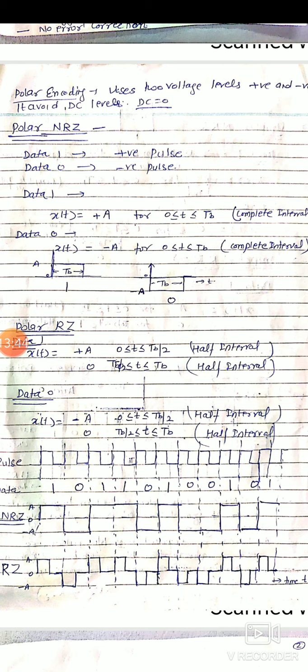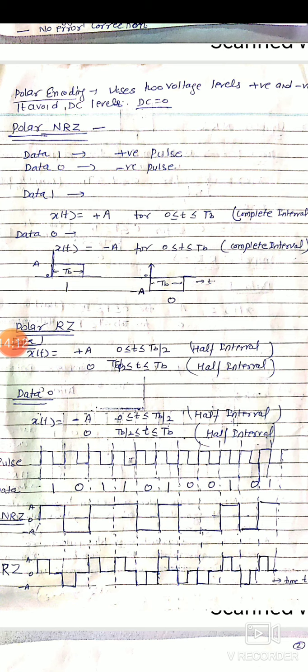Now from these characteristics, from these waveforms, we can say that in polar non-return to 0, the overall DC value will be reduced, because here we are assigning some positive pulses and some negative values, so the total DC value, which carries no information, will be decreased.